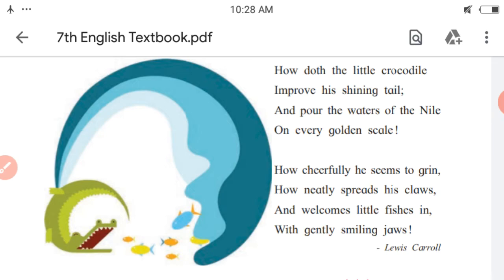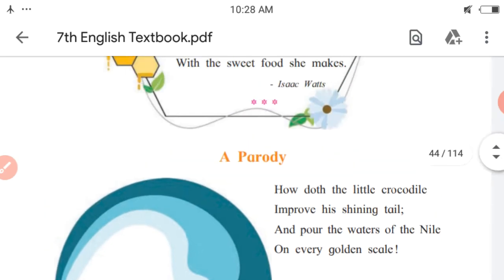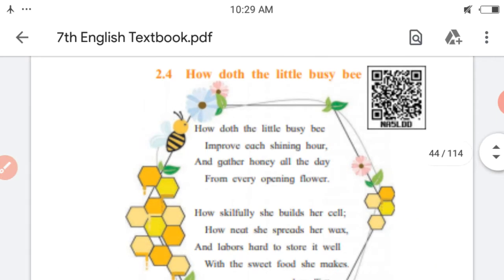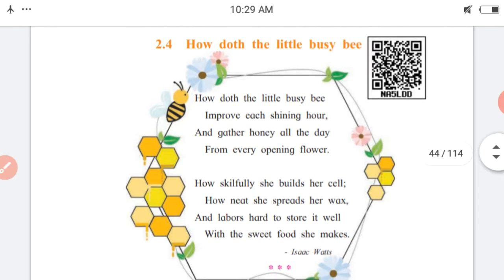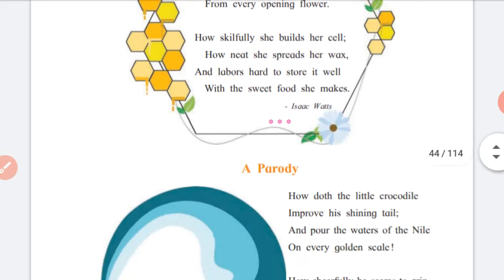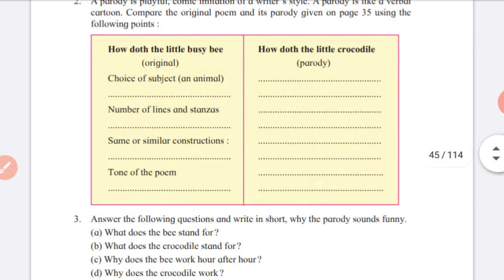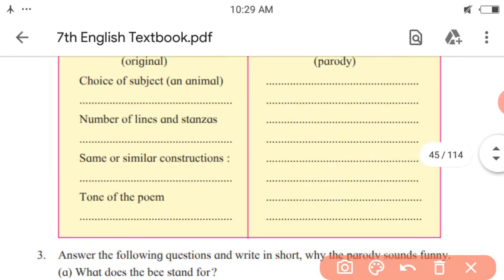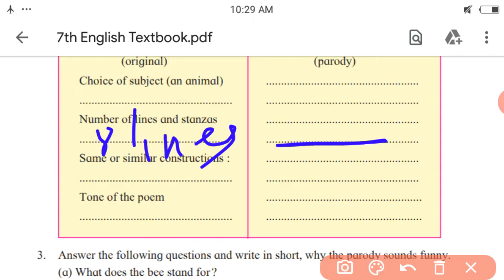There are 8 lines in the parody and 2 stanzas. What about the actual poem, the original poem? Here are also 8 lines and 2 stanzas. So what you have to write? 8 lines and 2 stanzas. The same way you have to write for the parody: 8 lines and 2 stanzas.